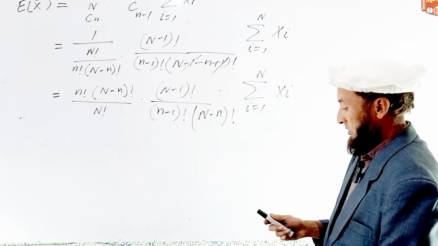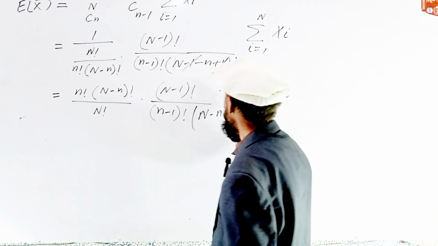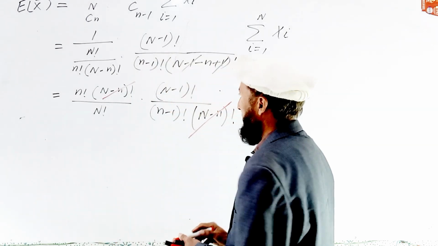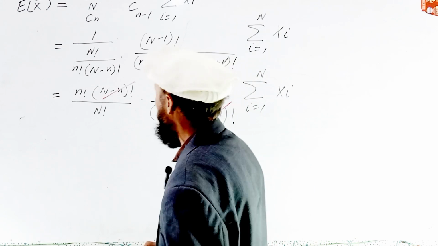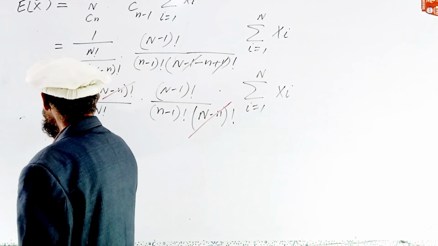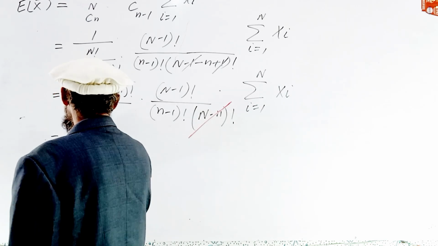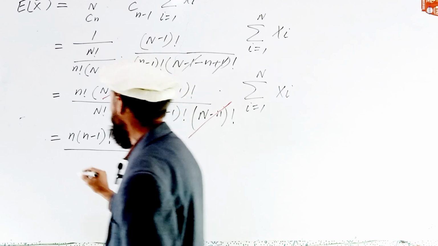Now what is the result? Both of these terms are cancelled to each other, both are the same. Now expand this term up to n minus 1 term. We can write N factorial as N into N minus 1 factorial, and similarly n factorial, and here n minus 1 factorial.